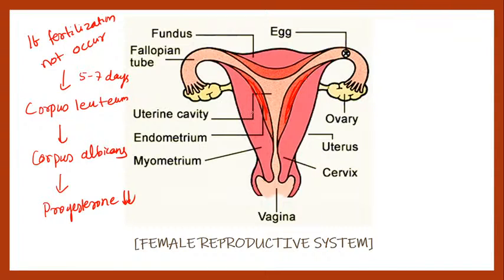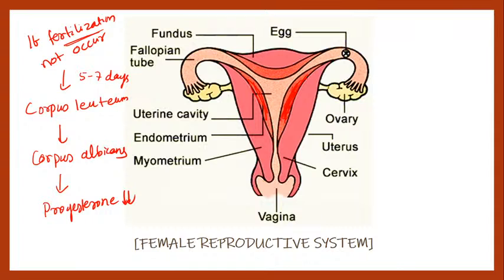When the progesterone level is low, it is not going to work on the endometrium. What is the function of progesterone? It will stabilize the endometrium wall so that the embryo will be implanted. Now there is no embryo because fertilization has not occurred, so it is a complete wastage of all the energy utilized at the endometrium. The endometrium is of no use, so it sheds. That is your menstrual cycle, right? In the menstrual cycle, the endometrium is shed and there will be bleeding after 5 days. I hope you get the hormonal functions.